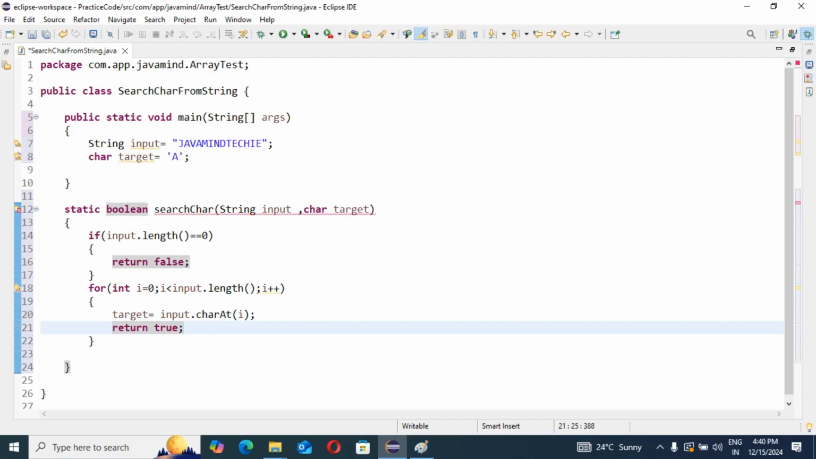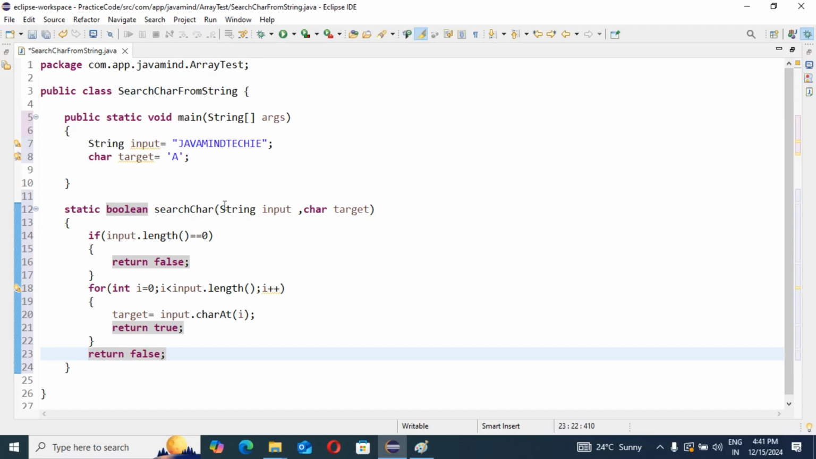If the target is not equal to our input character value, then directly we can return false. Return false.